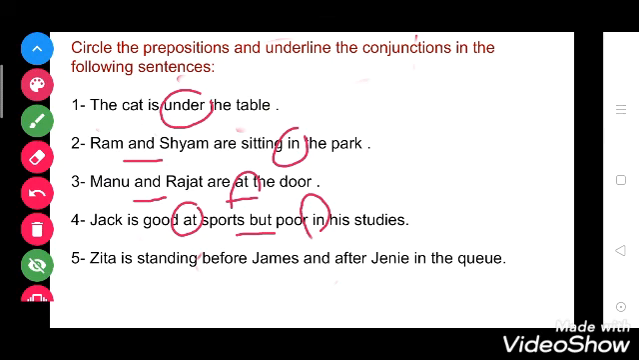Now see the last one. Zita is standing before James and after Jenny in the queue. So here Zita is standing before. Before is a preposition, so you have to circle before. James and, and is a conjunction, underline. And after is a preposition. Jenny in the queue. So here in is a preposition, so you have to circle in.